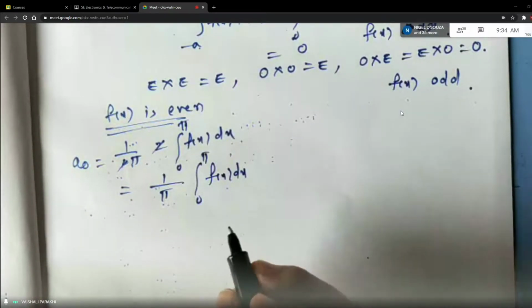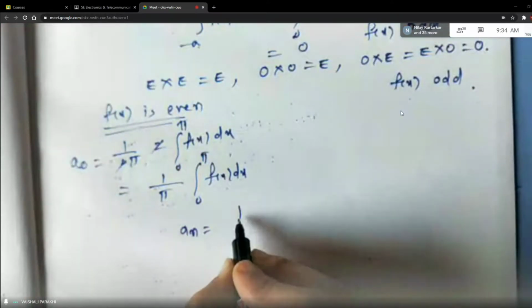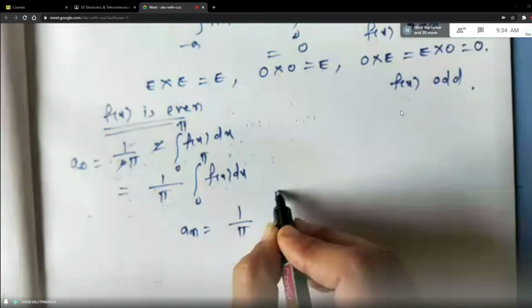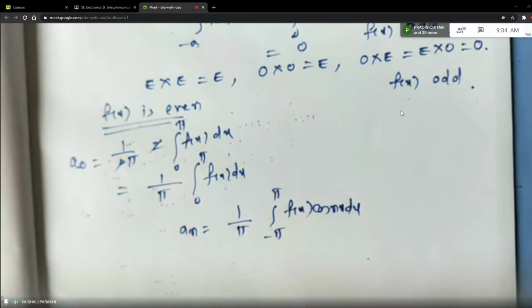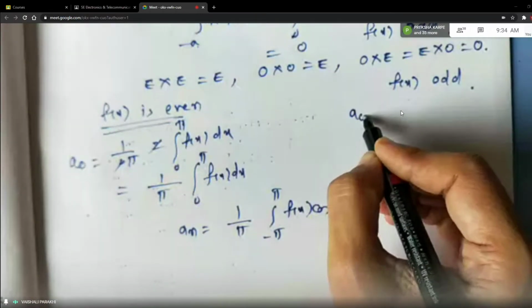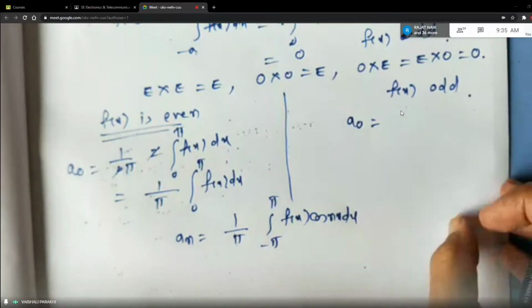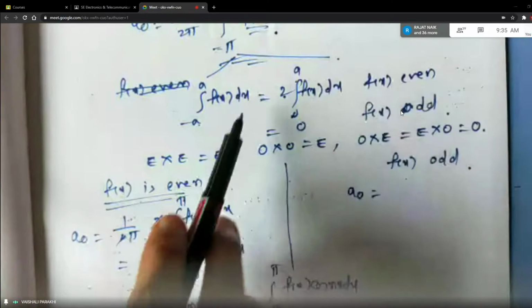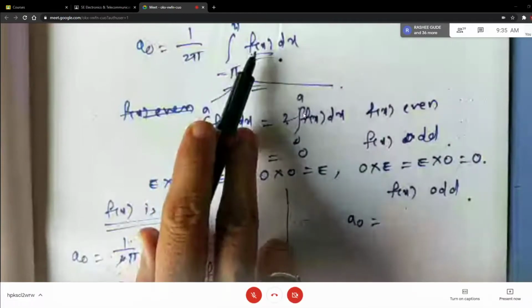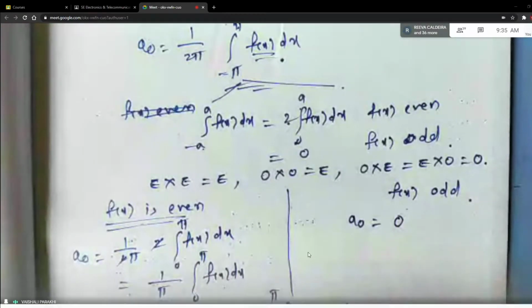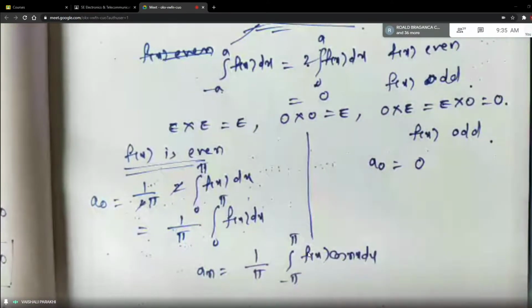Okay, now what is the general formula for an, students, within the limits minus pi to plus pi? It is 1 by pi minus pi to plus pi f of x cos of nx dx, right? But before that, let me write this a naught for odd function also side by side. What will be a naught for odd function, students? See, the integral of odd function within the limits minus a to plus a is 0, right? So here also, when your function is odd, directly the value of a naught will go to 0, correct? So why will a naught be 0 when function is odd?